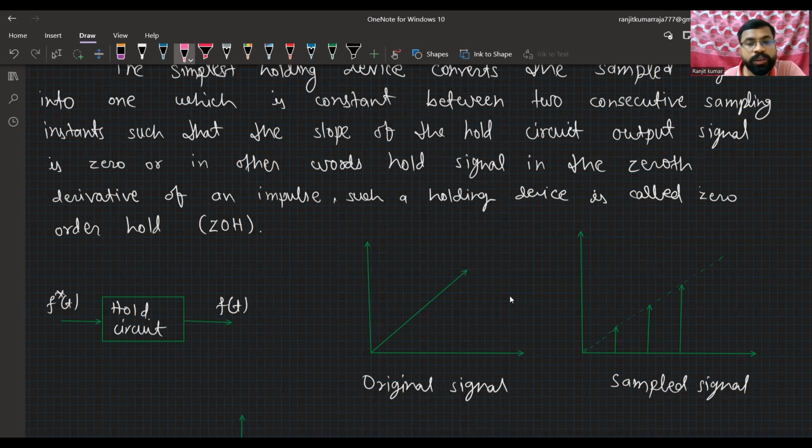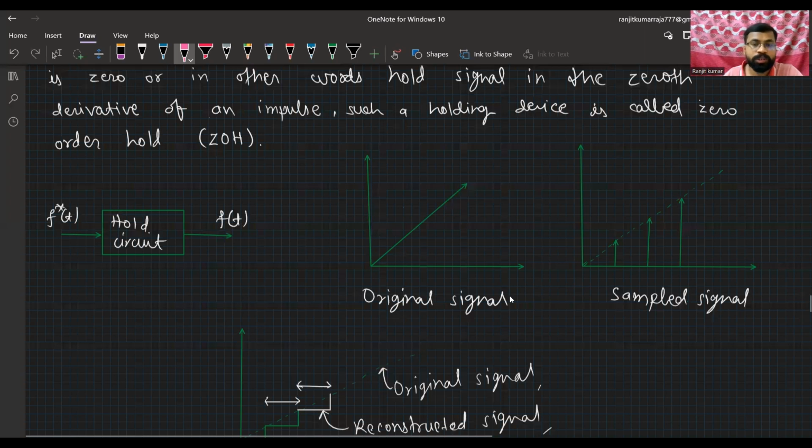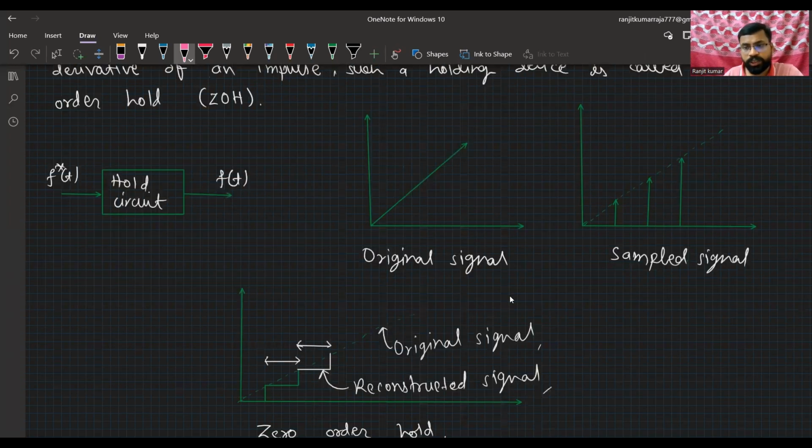This impulse holding device is called a zero order hold circuit. Why do we call it a zero order hold circuit? Because this is a zeroth order derivative. So that's why we call it a zero order hold circuit. Now see, this is the hold circuit, and I'm providing here f of t as an input, and we will get f of t as an output. So this is our original signal, which is provided before the sampler. This is the sampled signal.